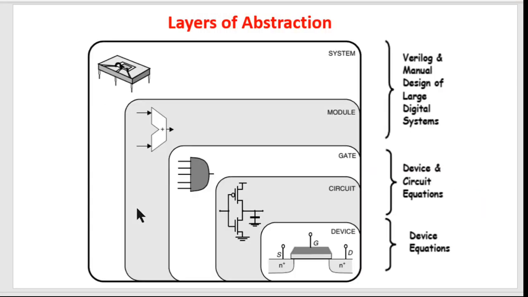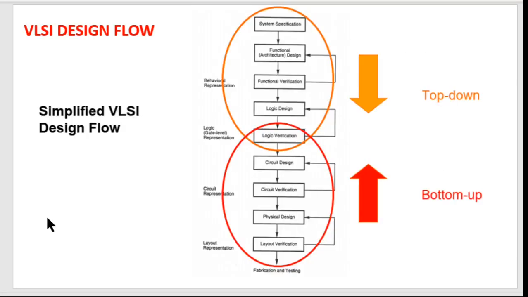Physical design refers to the bottommost level, the device level. Not actually the device level, but somewhat closer to that. Okay. Then the layout verification is done, and if all things go well, then it is sent for fabrication and testing to a different company.